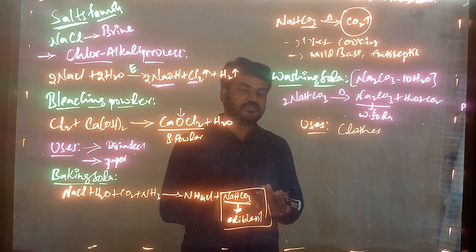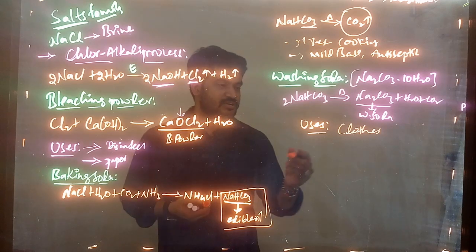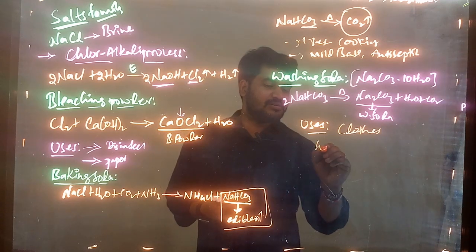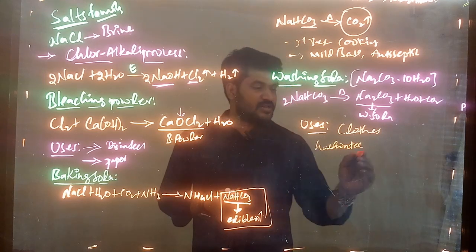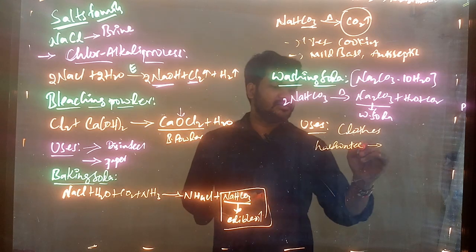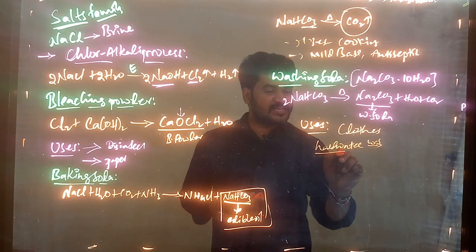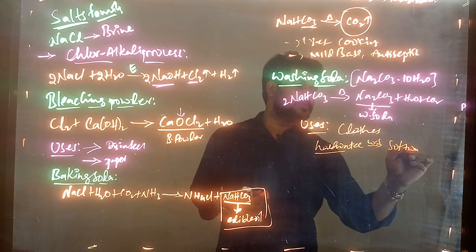How do they become cleaner? In the lake or pond, the water is hard water. When we add the washing soda to that hard water, the hardness of the water will be removed. That becomes soft water.